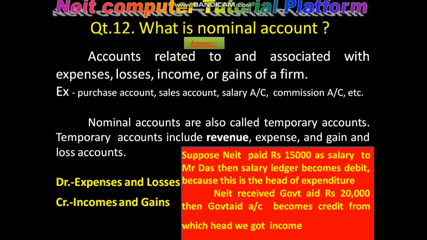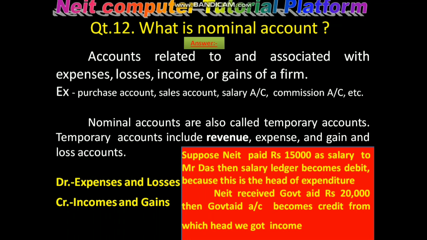Nominal accounts are also called temporary accounts. Temporary accounts include revenue, expense, and gain and loss accounts. So as per the golden rule of a nominal account, we can say expenses and losses become a debit and income and gains become a credit.